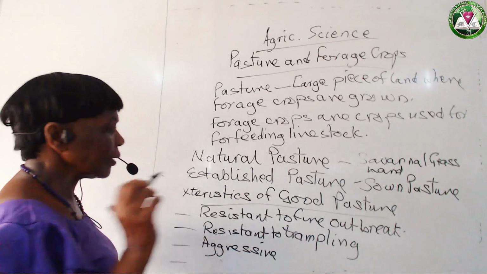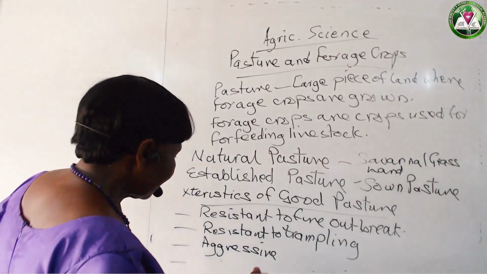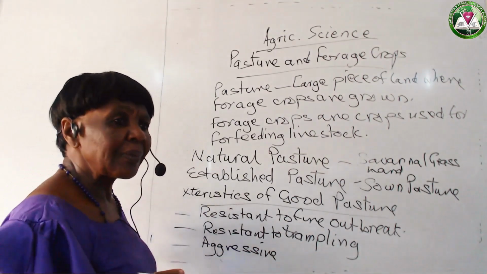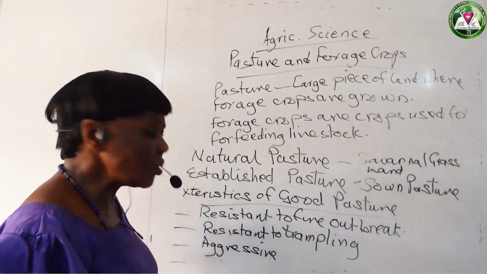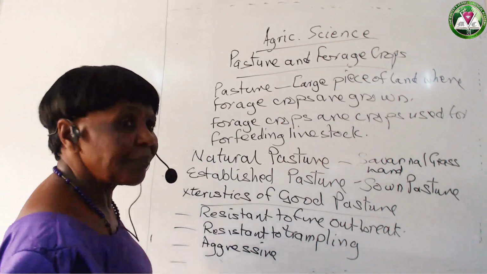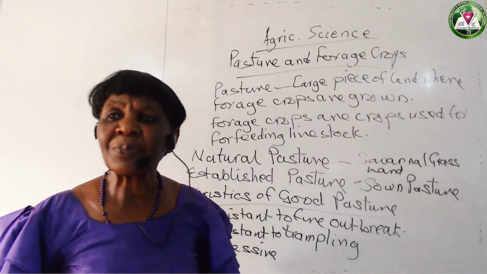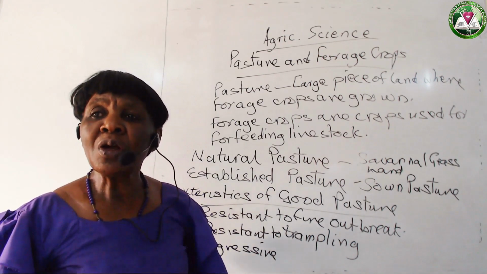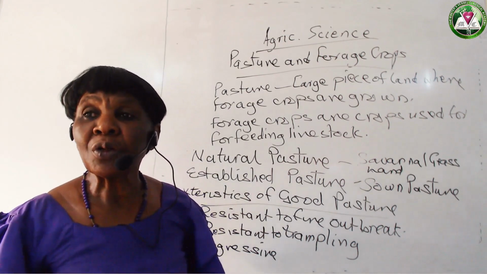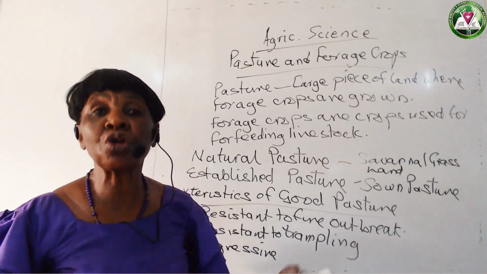Then another characteristic is that those grasses and legumes growing there will also make room to accommodate each other.